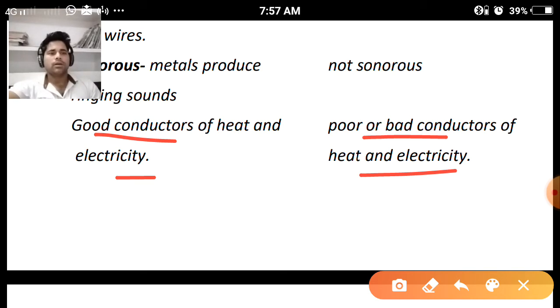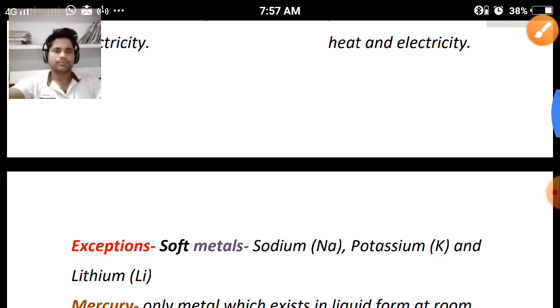Next, non-metallic objects are poor or bad conductors of heat and electricity. Suppose we consider the example of plastic. Plastic is a non-metal, and if we place a material made from plastic in the path of the circuit, the flow of current will stop completely. It means the circuit is incomplete now because the non-metallic object cannot allow the electric current to pass through it. Clear? So this was about the physical properties of metals and non-metals that we have discussed.